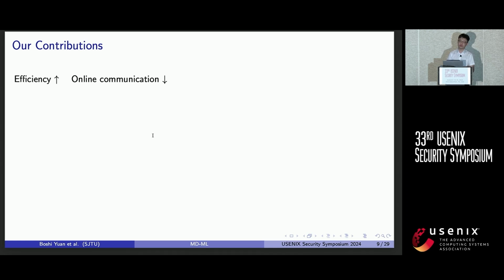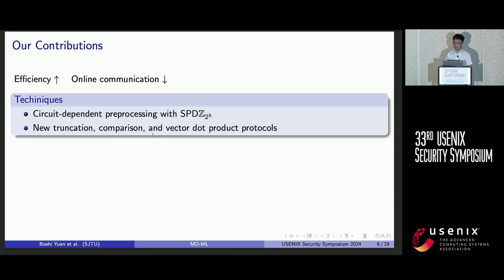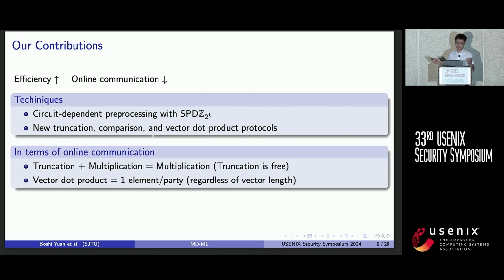So, our contributions mainly include improving the efficiency and decreasing the online communication. We use circuit-dependent preprocessing technique with the SPDZ2k protocol and introduce new truncation, comparison, vector dot product protocols in the context of circuit-dependent preprocessing. So we have achieved that the online communication of truncation plus multiplication is identical to that of multiplication, which means that truncation is free in the online phase.